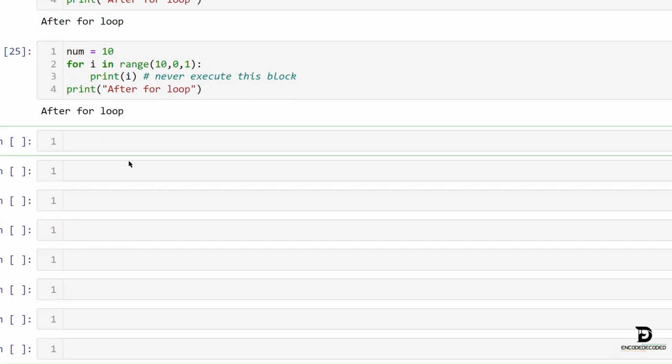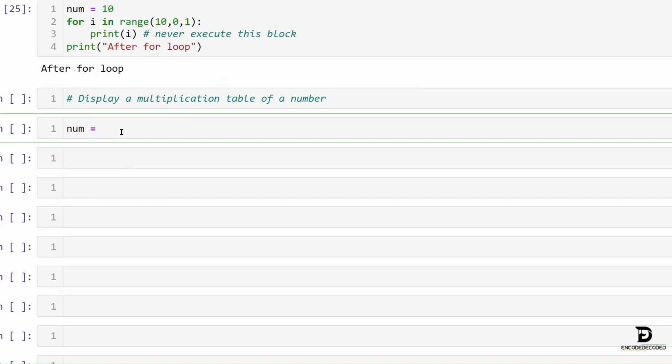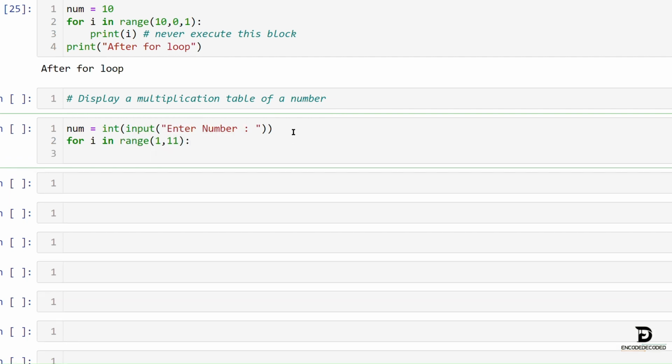Let's take another example to display the multiplication table of a number. For that, let's take an input: num equals int(input('Enter number')), for i in range(1, 11). Here the start value is 1 and the stop value is 11 minus 1, that is 10, and the step value by default is 1. This statement will help to display the multiplication table.